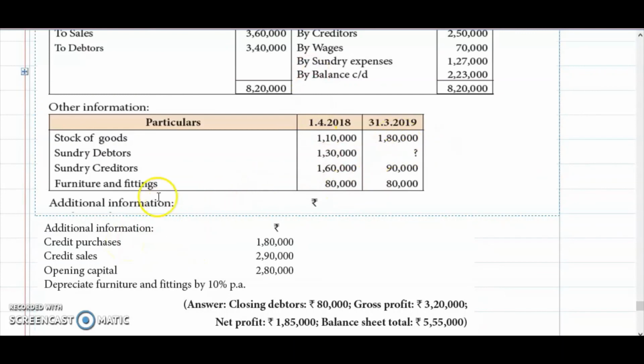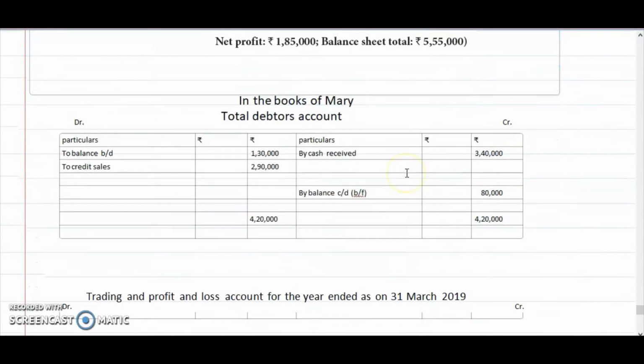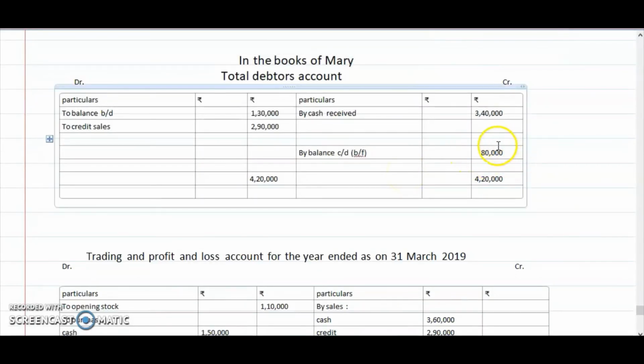Why we are preparing total debtors accounts means, at the end how much we are having balance in the debtors account, that we have to write in the asset side. That's why we are preparing. Here I have written already 80,000. I thought it is given in the problem, but it is not given. So little confusion. I have done this problem and am explaining to you. That's why the little difficulty. Kindly bear with it.